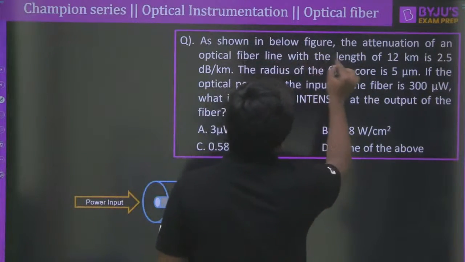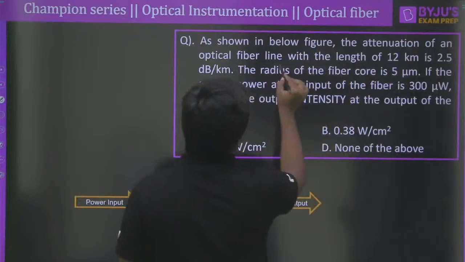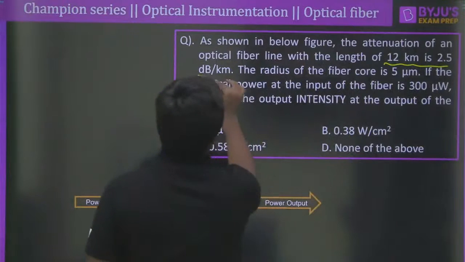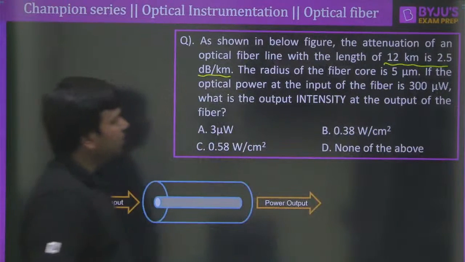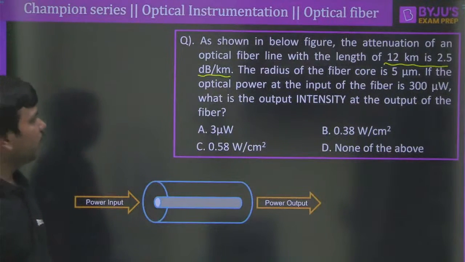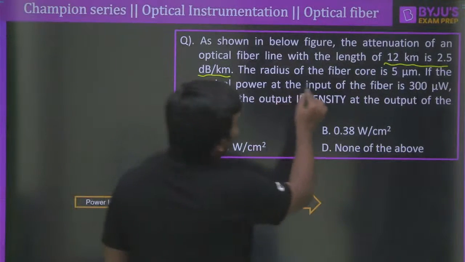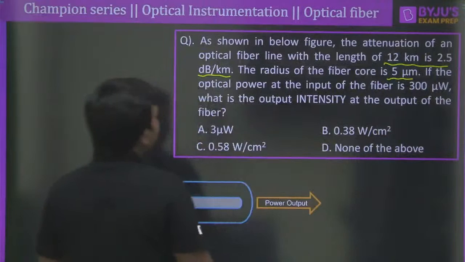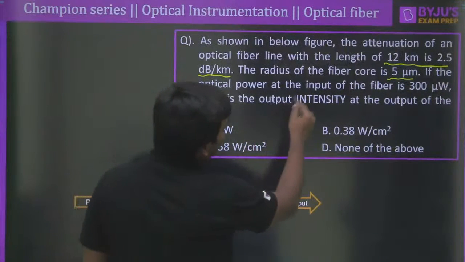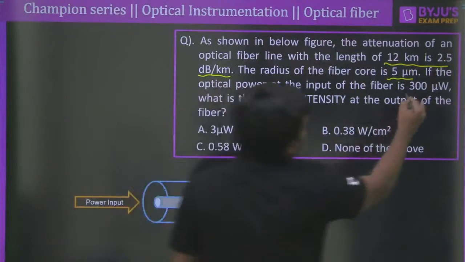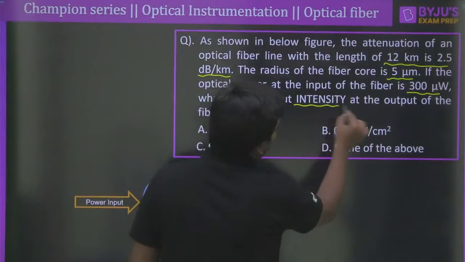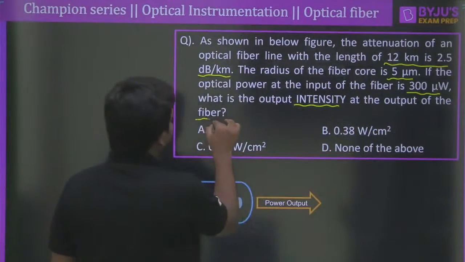As shown in the below figure, the attenuation of an optical fiber line with the length of 12 km is 2.5 dB per kilometer. Good. Attenuation is given like 2.5 dB per kilometer. Good. The radius of the fiber core is 5 micrometer. Good. If the optical power at the input of the fiber is 300 micrometer, what is the output intensity at the output of the fiber?